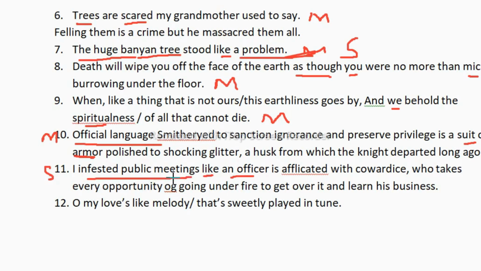This is one thing, and after that "like" we have to say x. This x is like y equals z. So this is your simile. Next one, "Oh my love's like a melody that's sweetly played in tune." Again you have "like," so it's a simile.